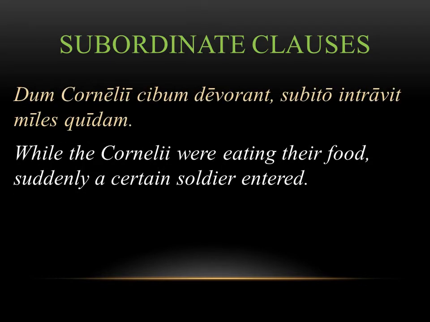So if we think back to our sentence, you have the present tense, devorant, and you have the perfect tense, intravit. Intravit is trying to show an interruption in the story. The Corneliuses were eating their food, suddenly a soldier entered. That's one way that you're going to see the subordinate clause used. That's a little tricky because if you're translating it without knowing this, you're not necessarily going to get the idea of the Corneliuses were eating their food, an ongoing action. You might say they are eating their food, but you really want to translate it with the imperfect tense.